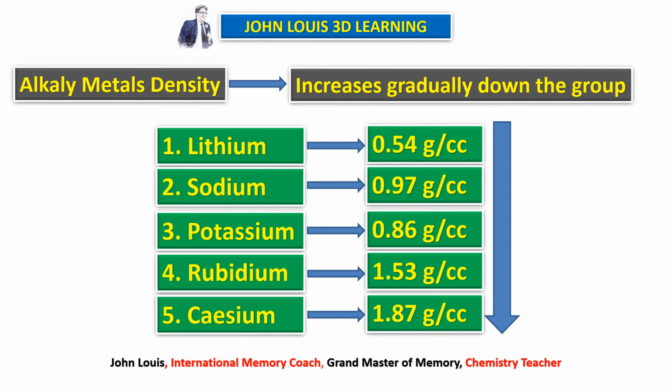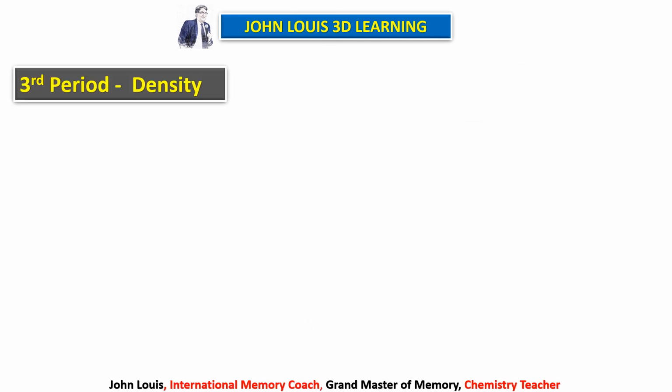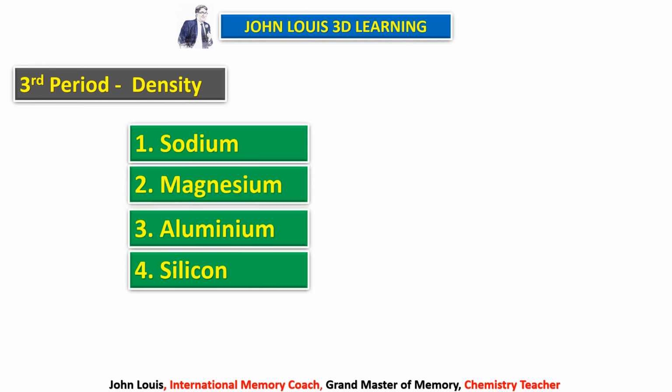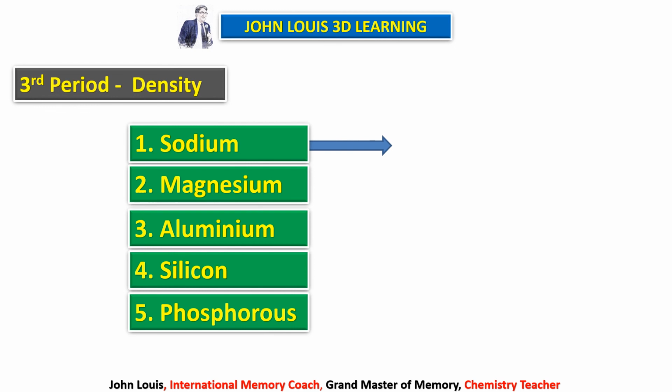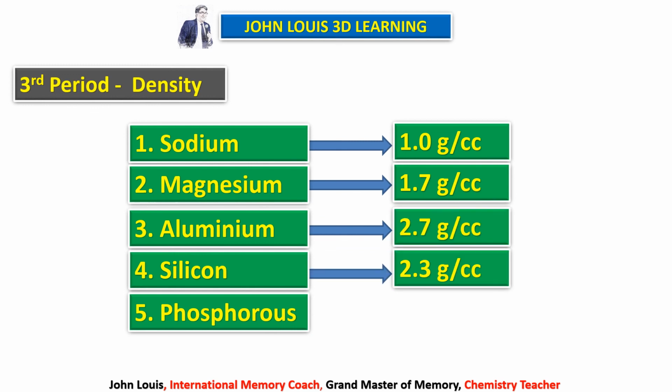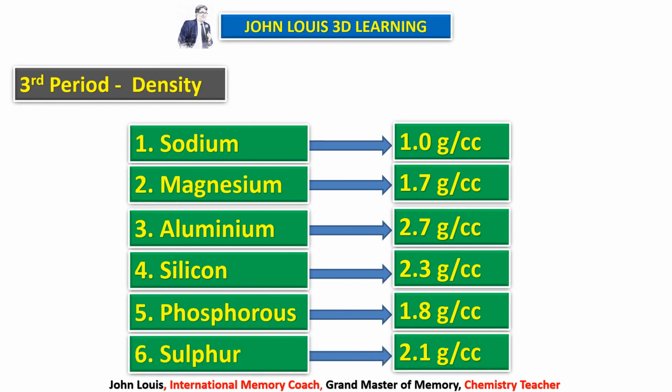What happens to the density when we move across the period? Let us see the third period elements' density: sodium, magnesium, aluminium, silicon, phosphorus, and so on. Sodium 1, magnesium 1.7, aluminium 2.7, silicon 2.3 and phosphorus 1.8 gram per cc. Then finally sulfur 2.1 gram per cc. So it goes on increasing up to aluminium.